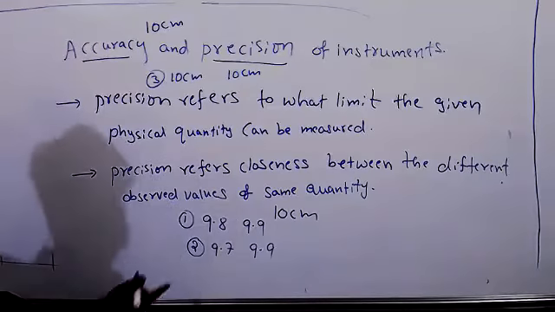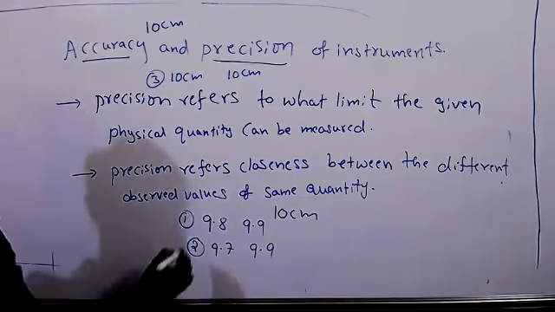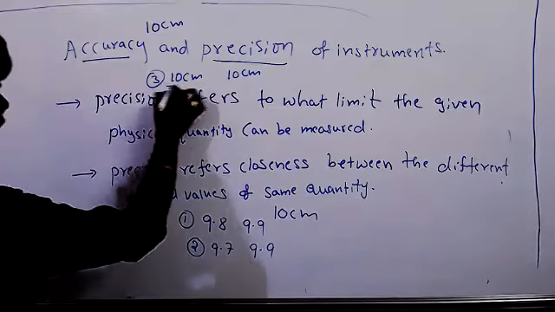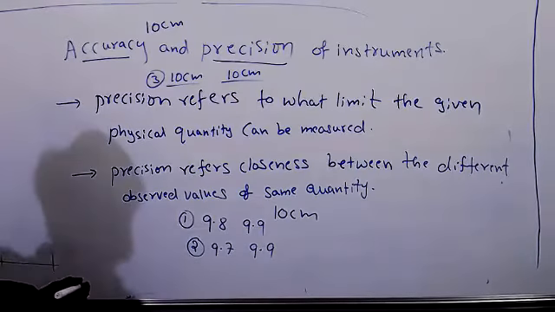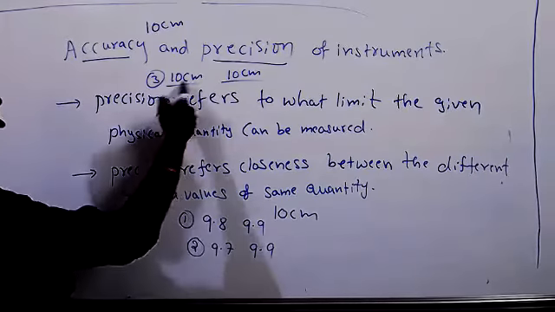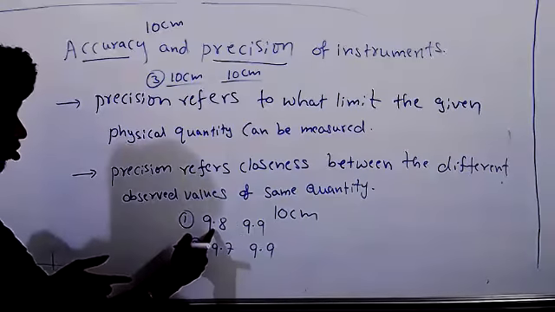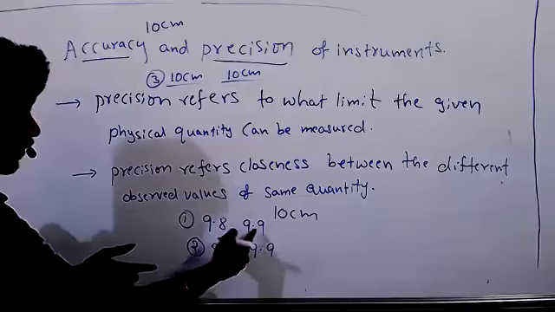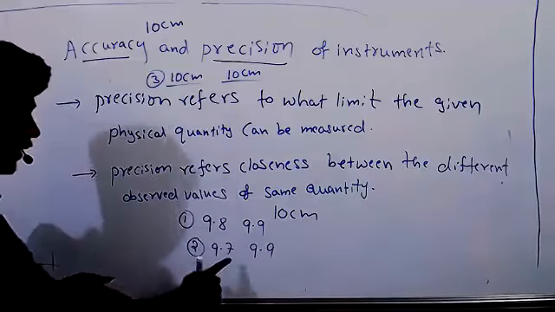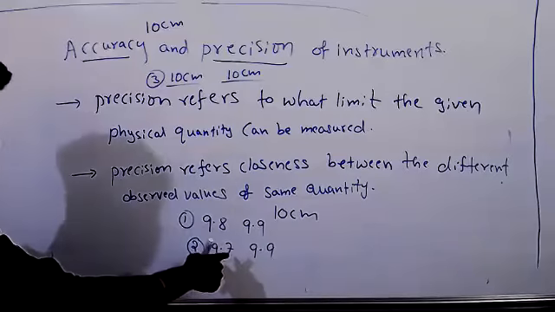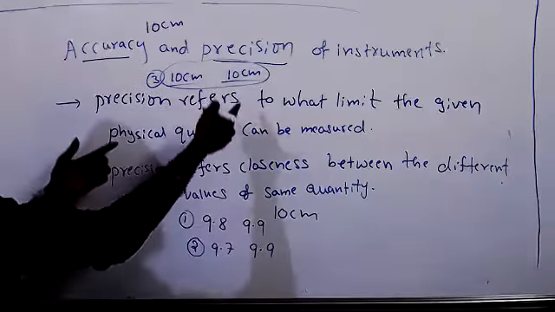Accuracy is in the third one. Here accuracy is there, and precision is there too, very, very close, because it is 10 every time. Here one time is 9.8 and 9.9. But here one time is 9.7, one time 9.9. There is a gap, a two-number gap. So here more precision is there and more accuracy is there.